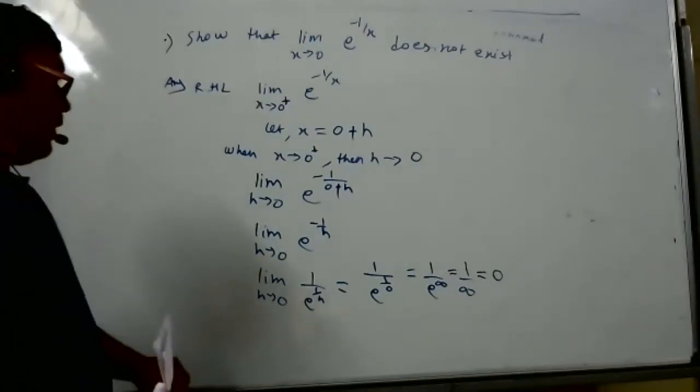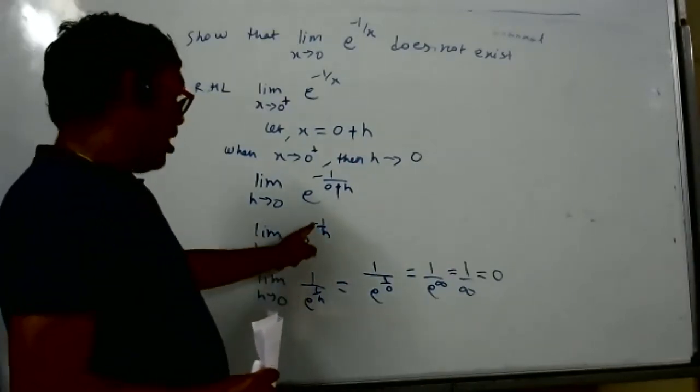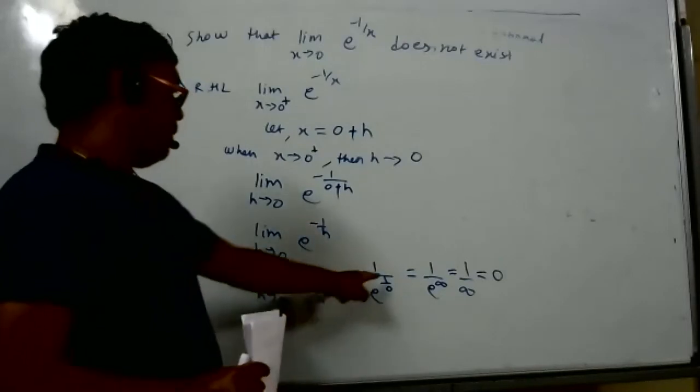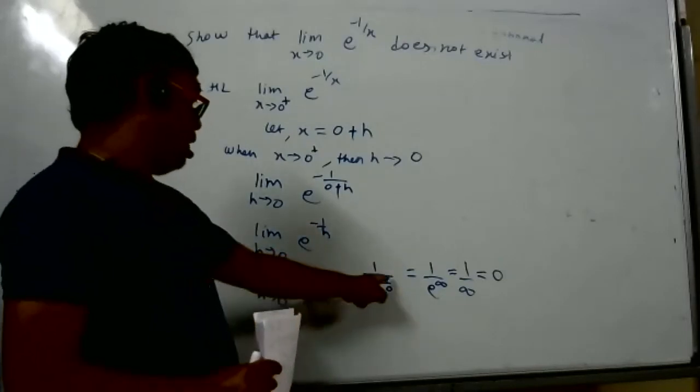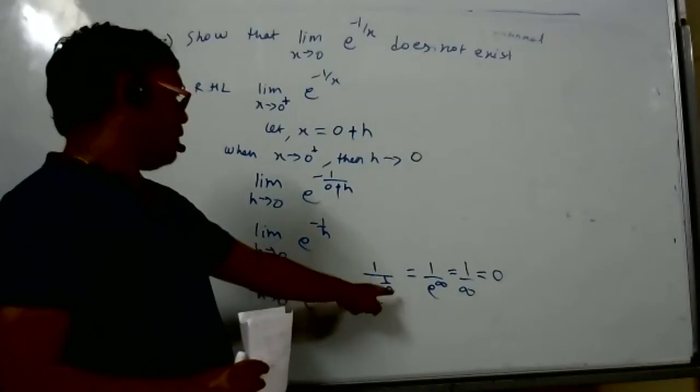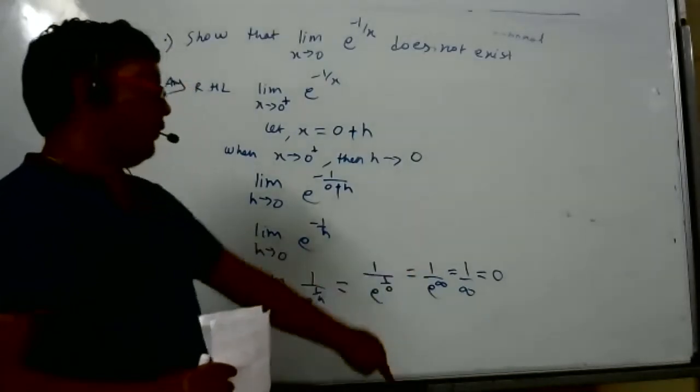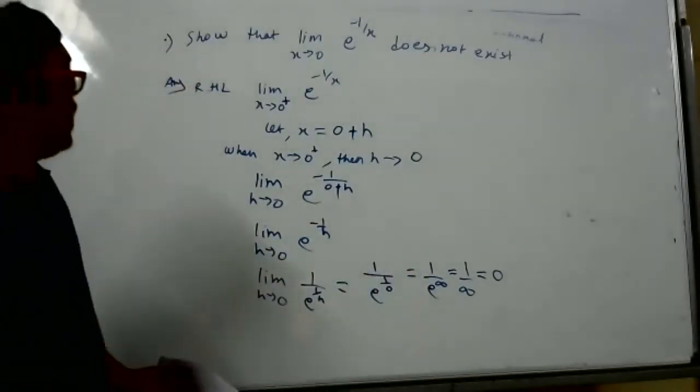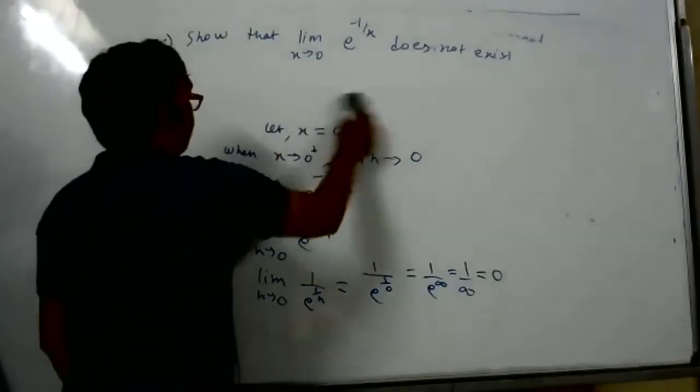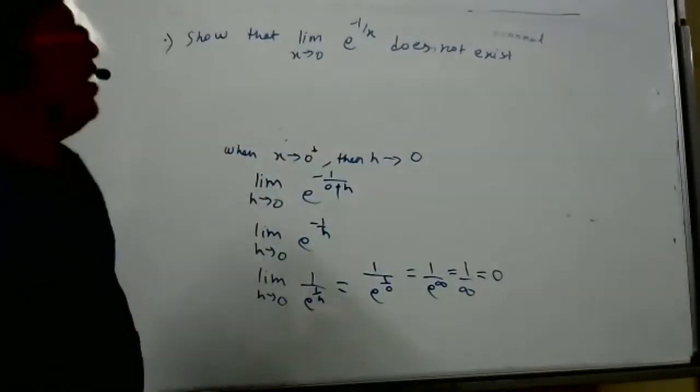I have done this in a very elaborate way. See, minus means it will become e to the power 1 by h. In place of h, put 0: 1 by e to the power 1 by 0, 1 by 0 is infinity, e to the power infinity, 1 by infinity, which is 0. So now you can say directly that LHL is not equal to RHL. So the limit does not exist.